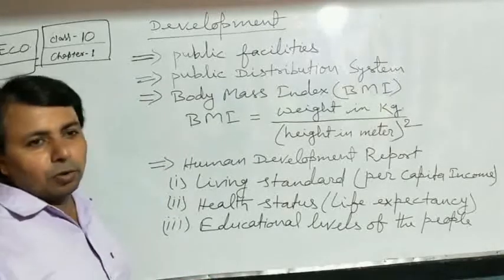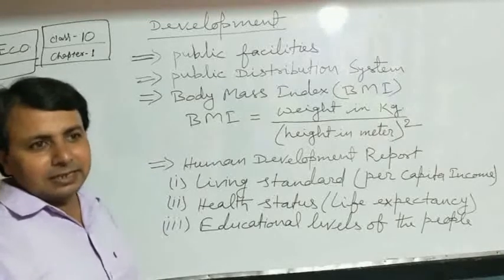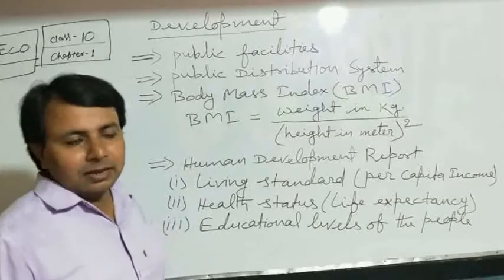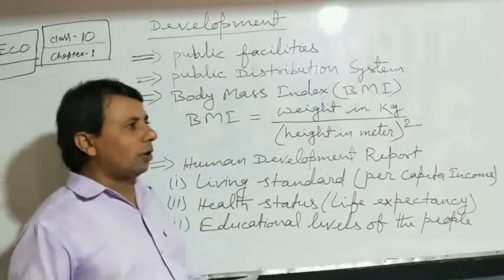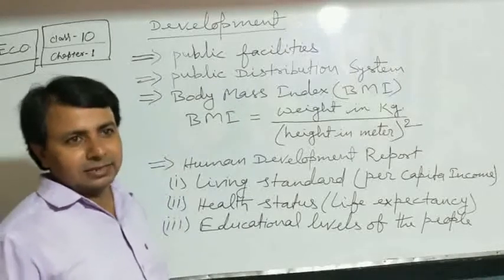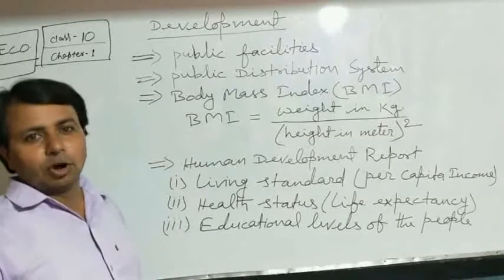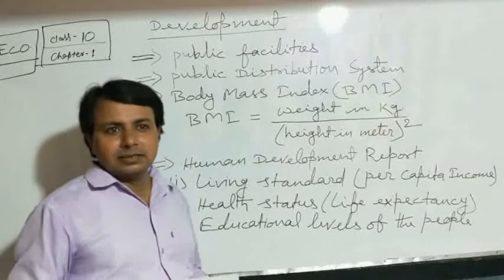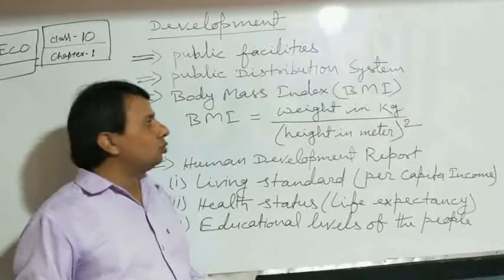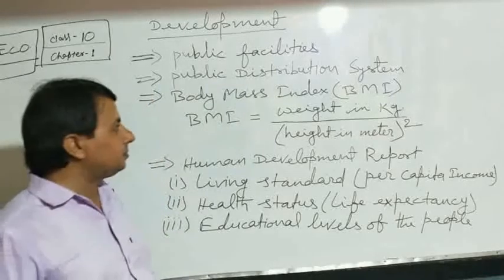Now we will move on to the next topic, which is a part of these public facilities, known as the public distribution system. Students, you already know about this public distribution system, which is popularly known as the ration shop, according to which the government provides food, sugar, kerosene oil through this public distribution system to the people.